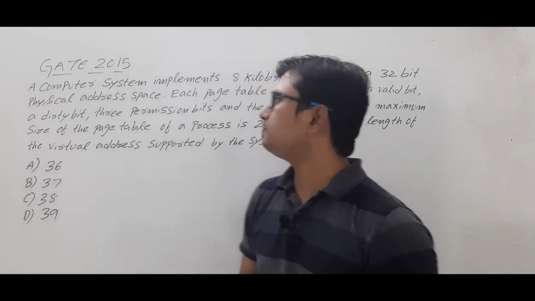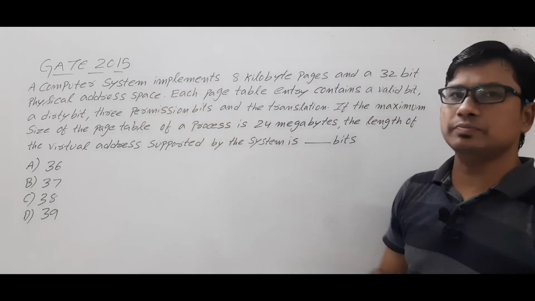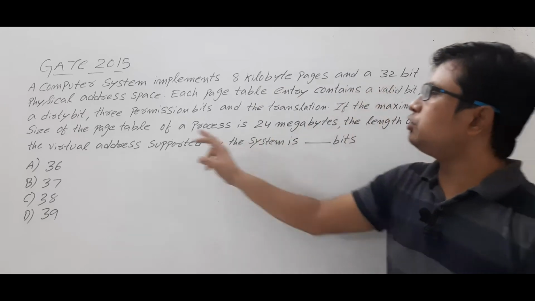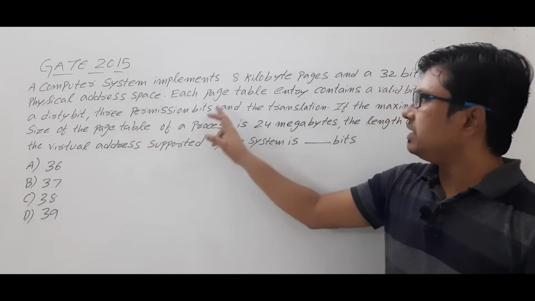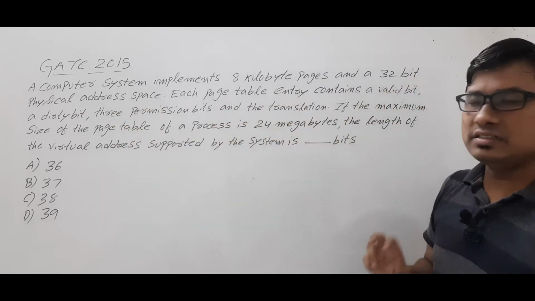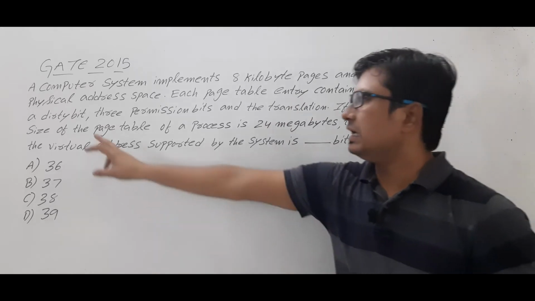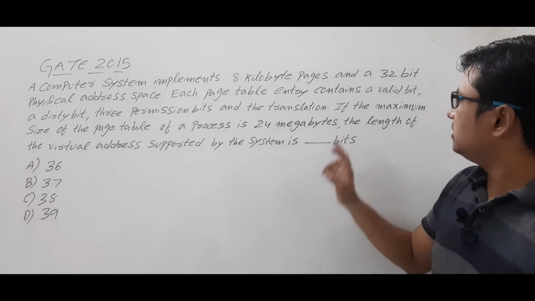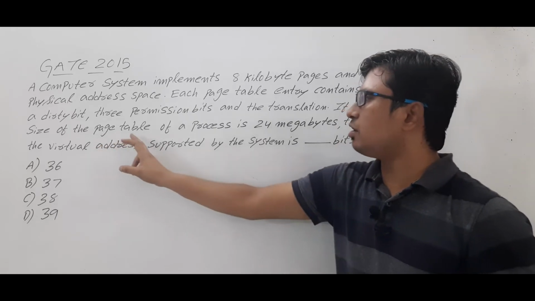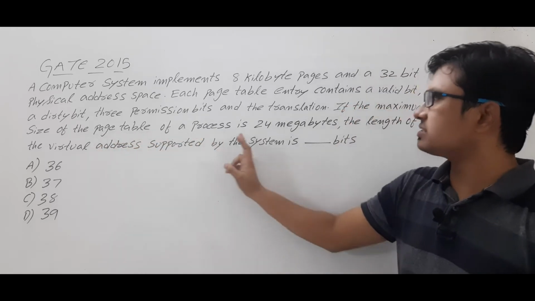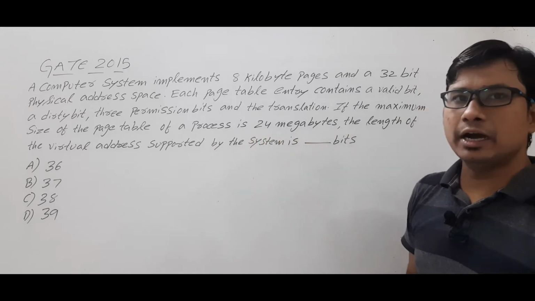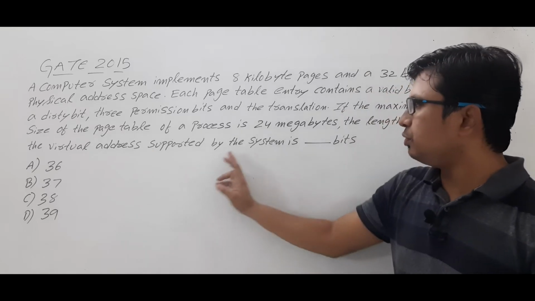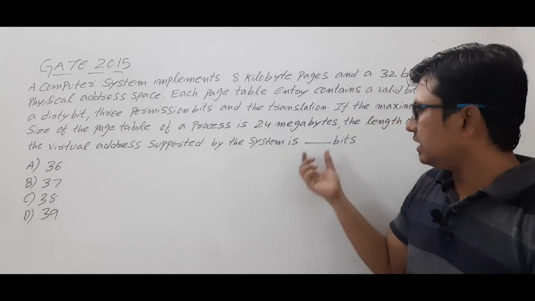Look at the question. A computer system implements 8 kilobyte pages and a 32-bit physical address space. Each page table entry contains a valid bit, a dirty bit, 3 permission bits, and the translation. If the maximum size of a page table of a process is 24 megabytes, the length of the virtual address supported by the system is dash bits.